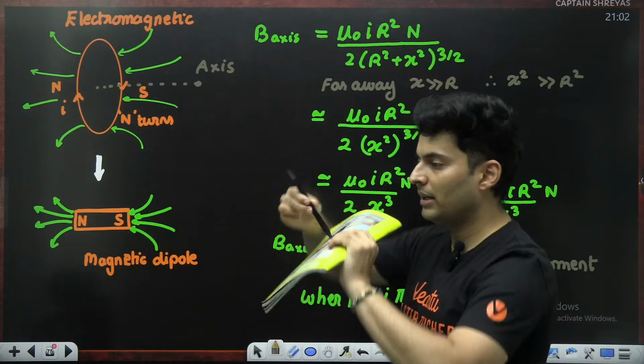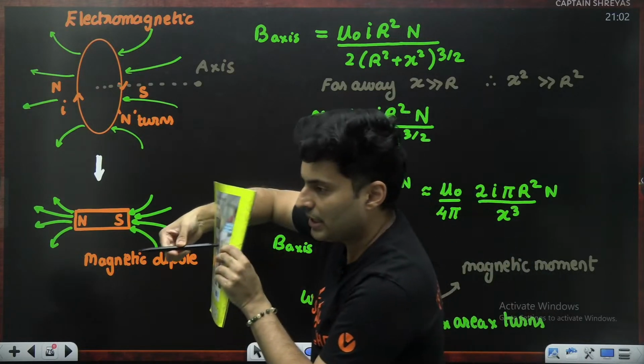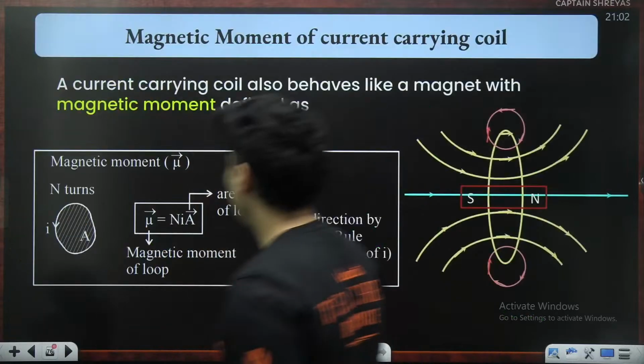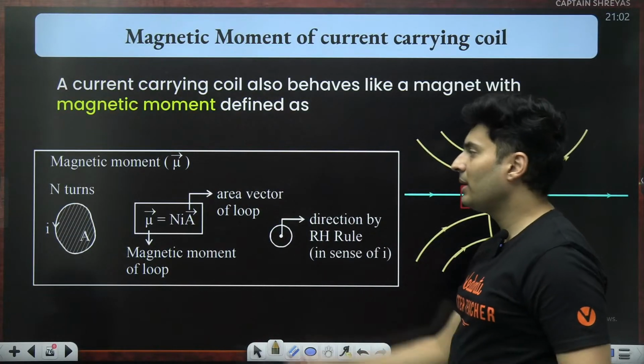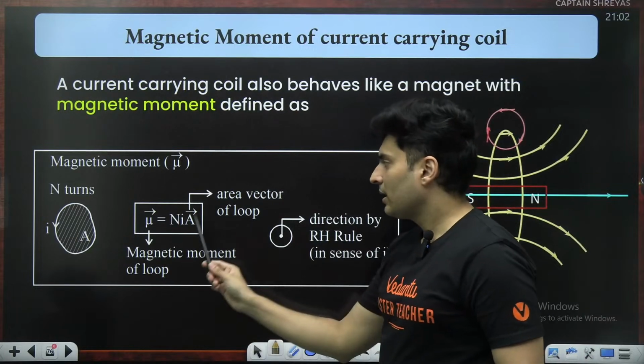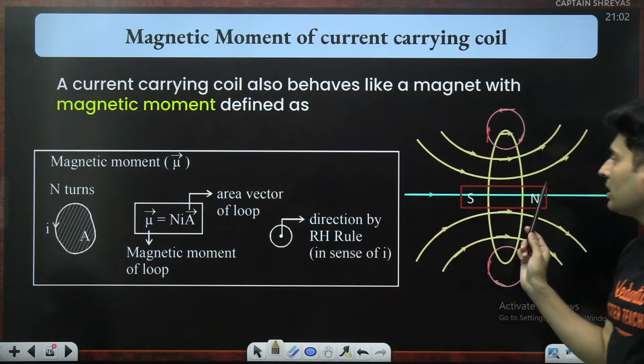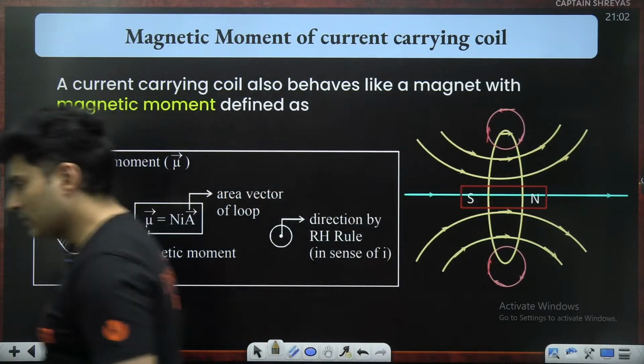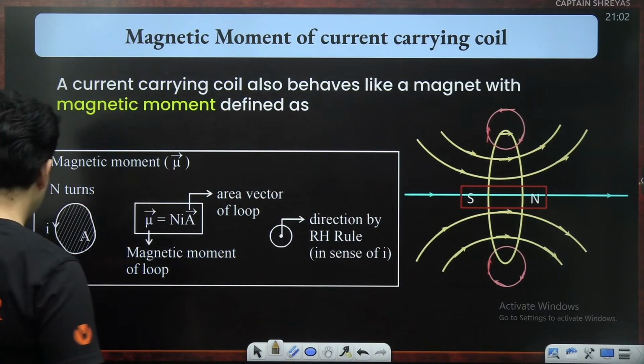The magnetic moment will always be perpendicular to that area. So that is why you will see magnetic moment will be NIA, okay, and it will always be in the perpendicular direction of that area. Till this point, is it absolutely clear? Let me know.